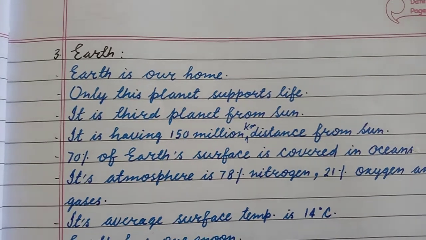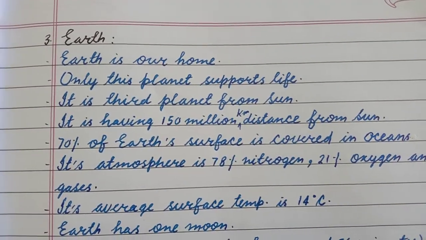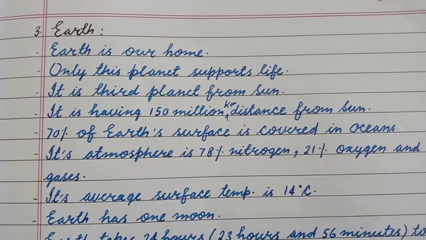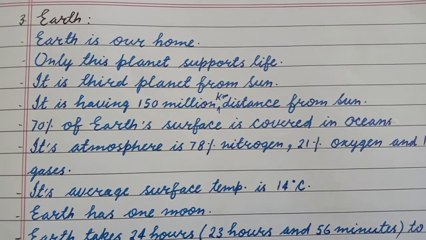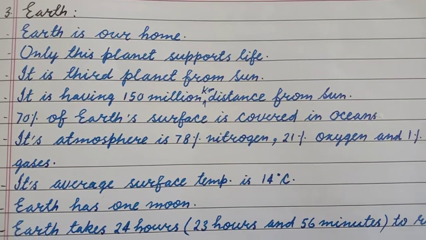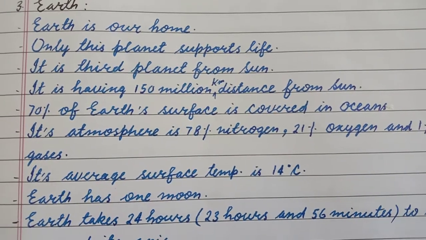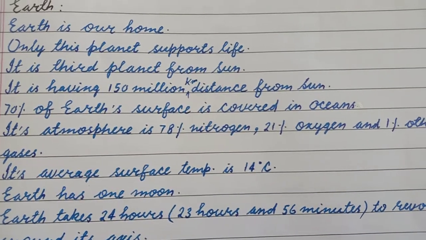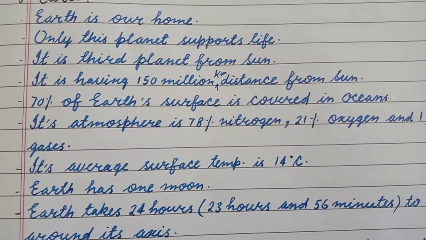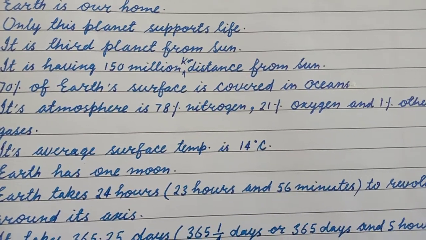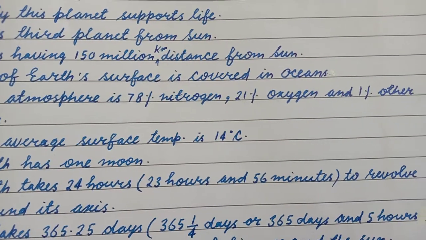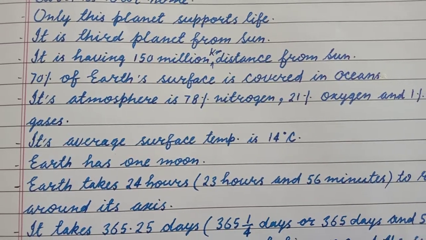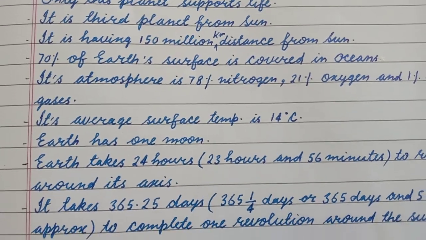Earth. Earth is our home. Only this planet supports life. It is the third planet from the sun. It is 150 million kilometers from the sun. 70% of Earth's surface is covered in oceans. Its atmosphere is 78% nitrogen, 21% oxygen and 1% other gases. Its average surface temperature is 14 degrees centigrade.